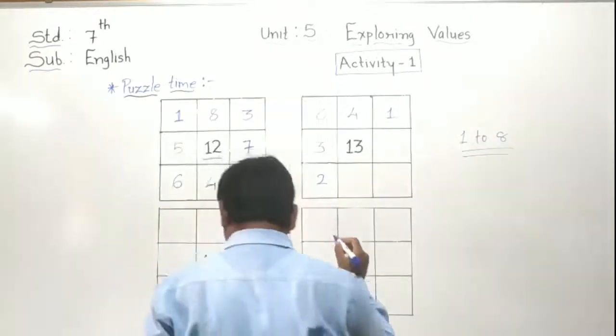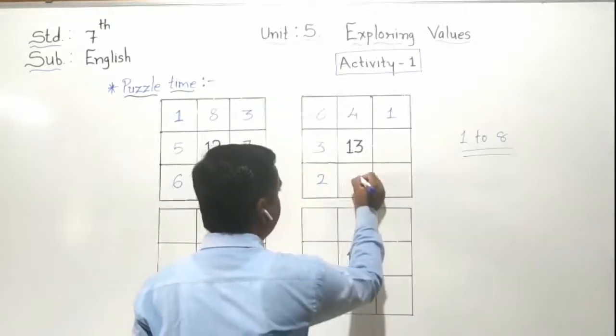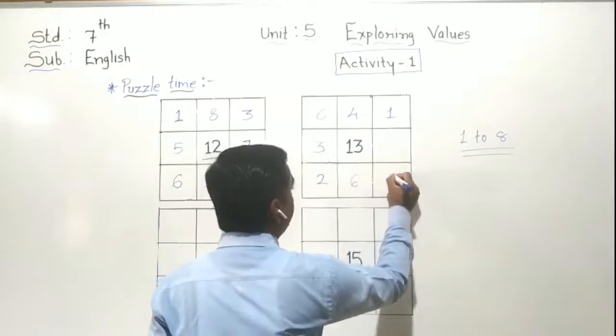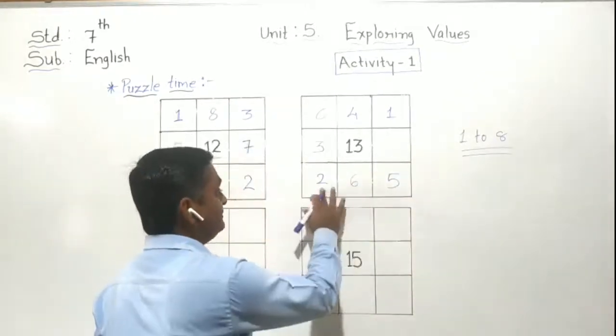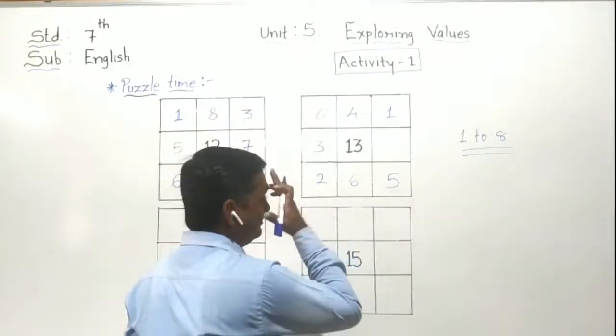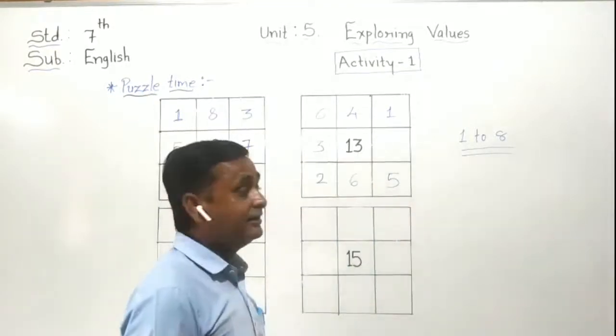Now we have to see the horizontal lines once again. Here 2 is already given. What do we have to put here? 6 and 5. Now make a total. 6 plus 2 is equal to 8. 8 plus 5 is equal to 13. So we get 13 as the answer.